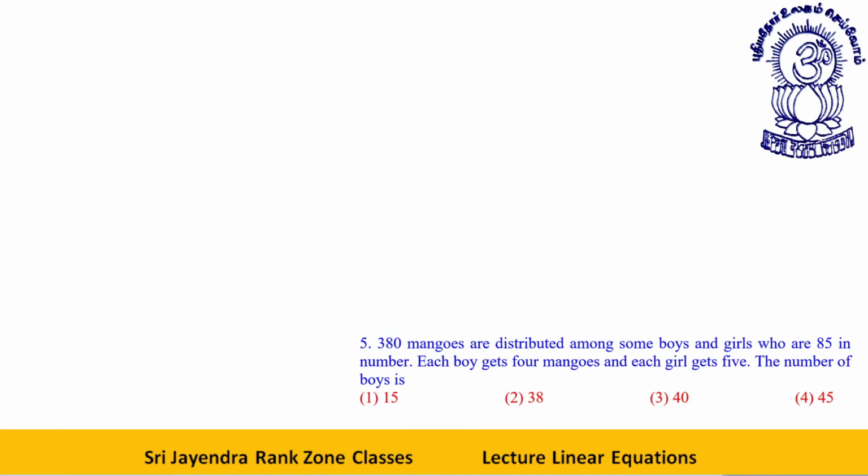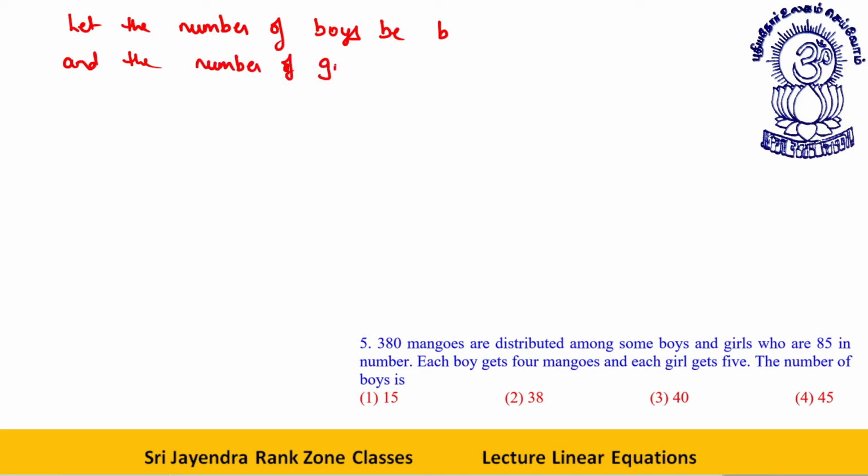380 mangoes are distributed among boys and girls who are 85 in number. Each boy gets 4 mangoes and each girl gets 5. The number of boys is, let the number of boys be B and the number of girls be G. Now, according to the question, boys plus girls is equal to how much? 85.